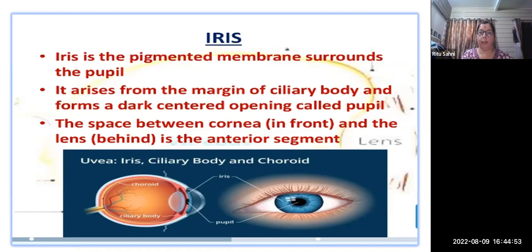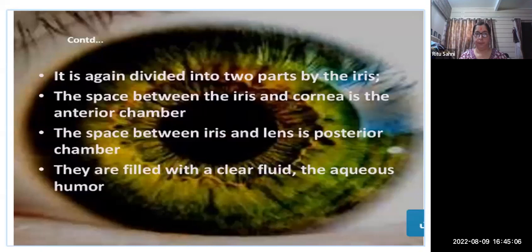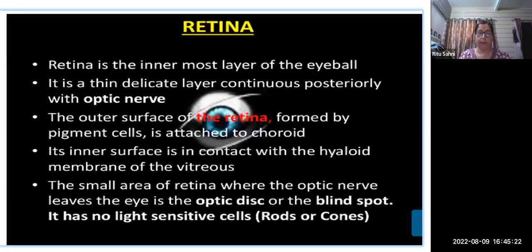The space between the cornea in front and the lens behind is the anterior segment. There is an anterior segment in this, and this is the posterior segment. In between, there is the iris, so it is again divided into two parts by the iris. The space between the iris and cornea is the anterior chamber, and the other is the posterior chamber, and both are filled with a clear fluid, the aqueous humor. The retina is the innermost layer of the eyeball.